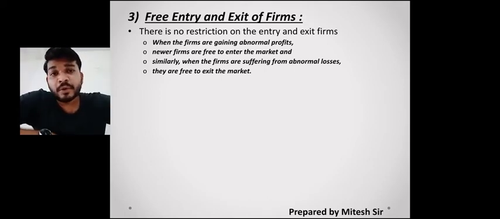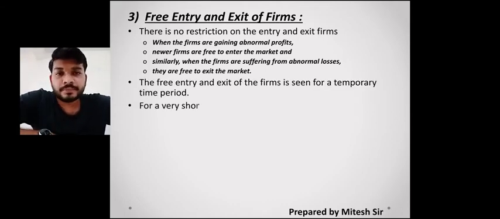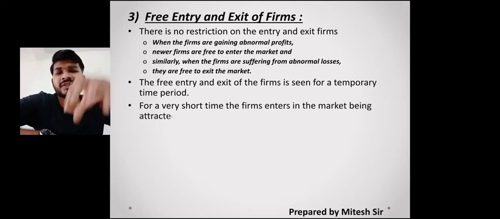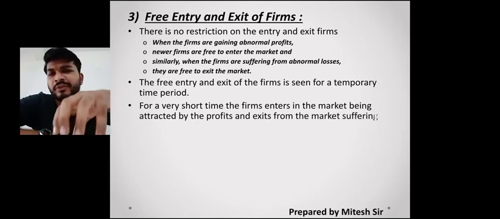So if there is abnormal gain, people will join to sell the same kind of product. If there is abnormal loss, people will come out from that particular business and start any other business, or they will sit, so that they are not able to get into losses. So this abnormal loss and abnormal gain is not for a longer period of time, only for a shorter period of time.